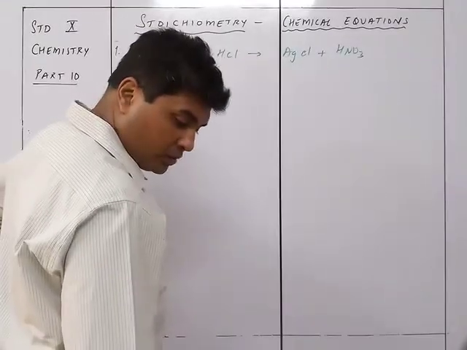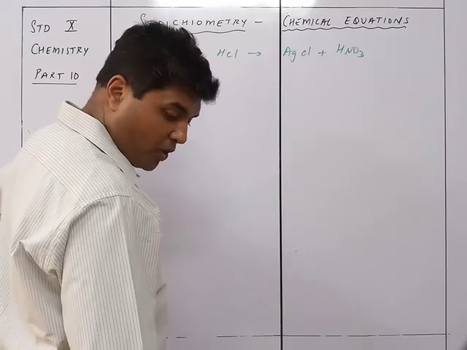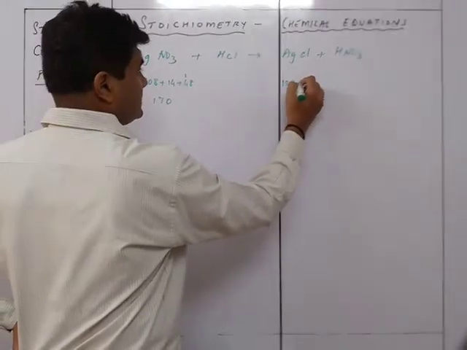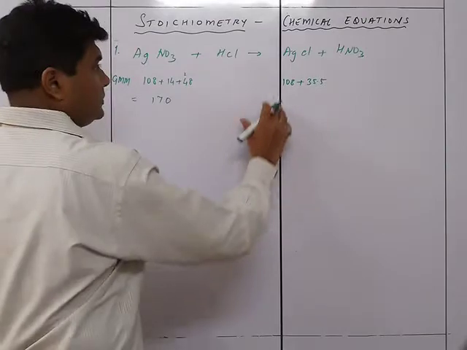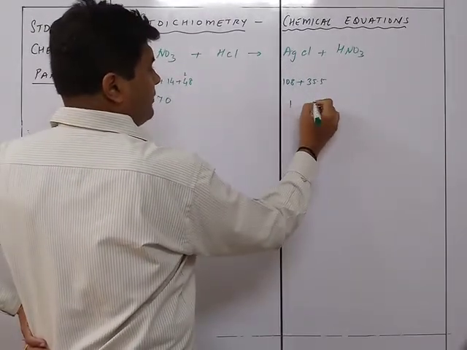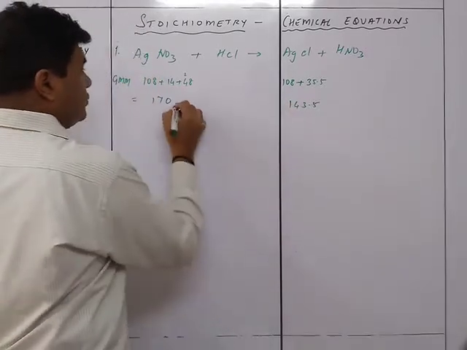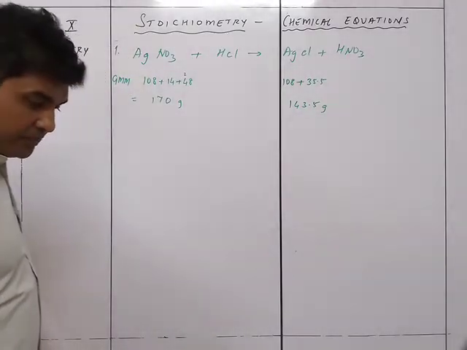You wanted to know what quantity of silver chloride will be formed. Silver chloride is 108 plus 35.5, so that will give you 143.5. So this many grams produces this many grams of AgCl.